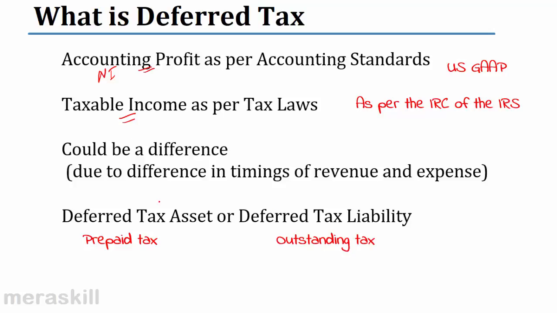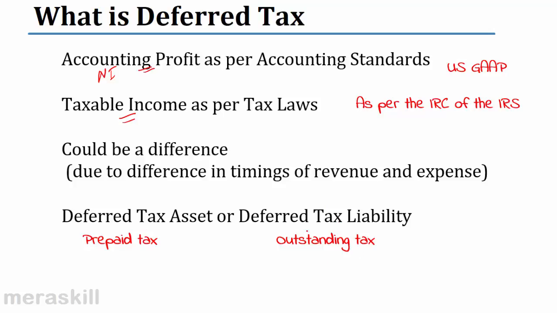What is prepaid tax? We don't think so much of tax should be paid. As per our books, the tax is less, but as per tax authorities, we have to pay more. So we end up paying, we record what we have paid as prepaid tax, not as a tax expense. Followed?